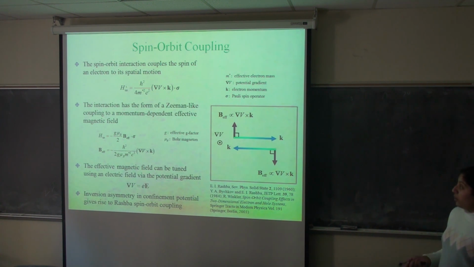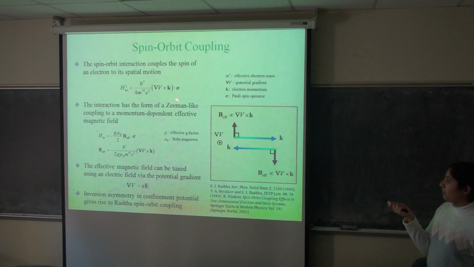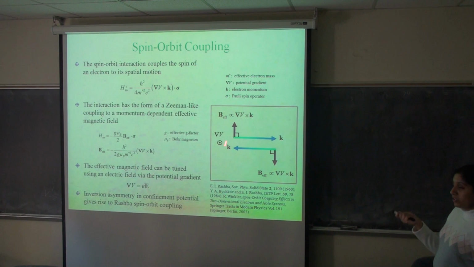So for an electron, the spin-orbit interaction describes a coupling of the electron spin to its spatial motion, and it has this general form. And if we compare this Hamiltonian with the Zeeman Hamiltonian, then we see that this spin-orbit interaction describes a coupling of the spin to an effective magnetic field. But now this field is momentum dependent, and if we consider the case of a one-dimensional system with a perpendicular potential gradient, then reversing the momentum also reverses the direction of this field. But now we can control this effective magnetic field using an electric field through the potential gradient.